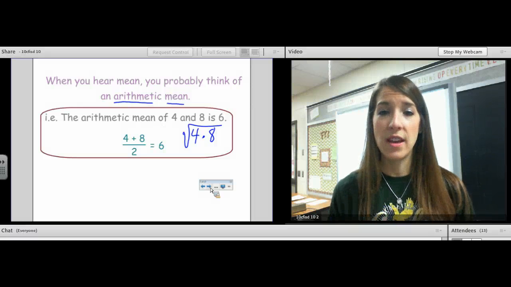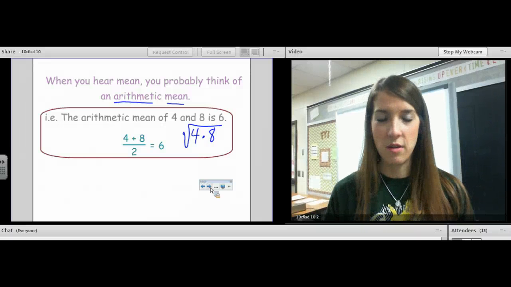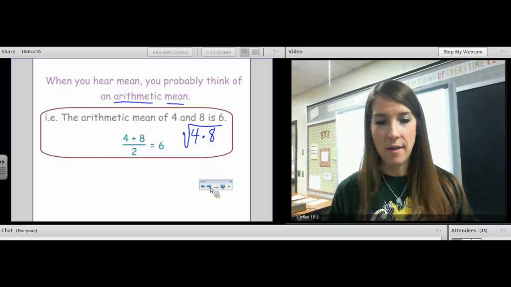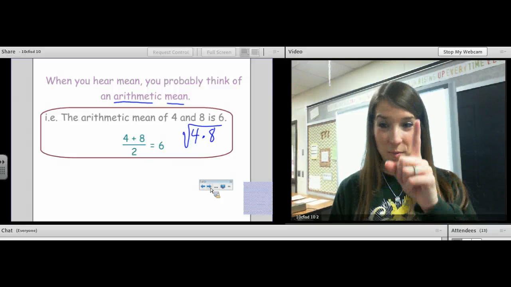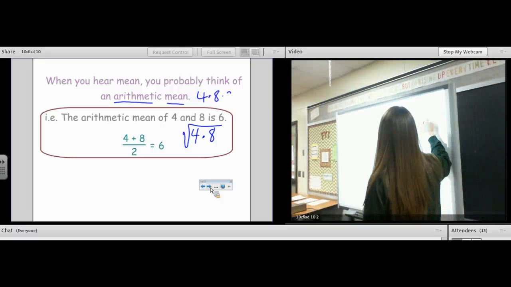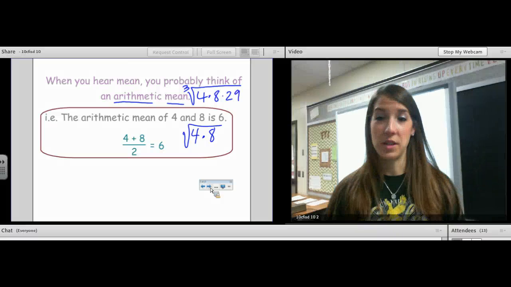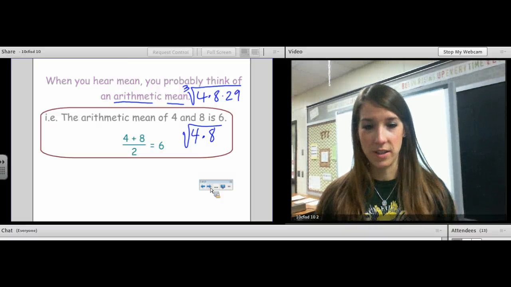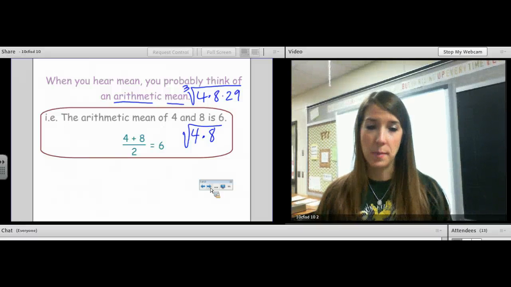So how would you find the geometric mean of three numbers? We're not going to do this in this class, but it's good to know. How do you find the geometric mean of three numbers? Cube root, very good. So you would multiply them. I just made that up. And you would cube root because the product is of three numbers. Very good. Okay, so that's what a geometric mean is.